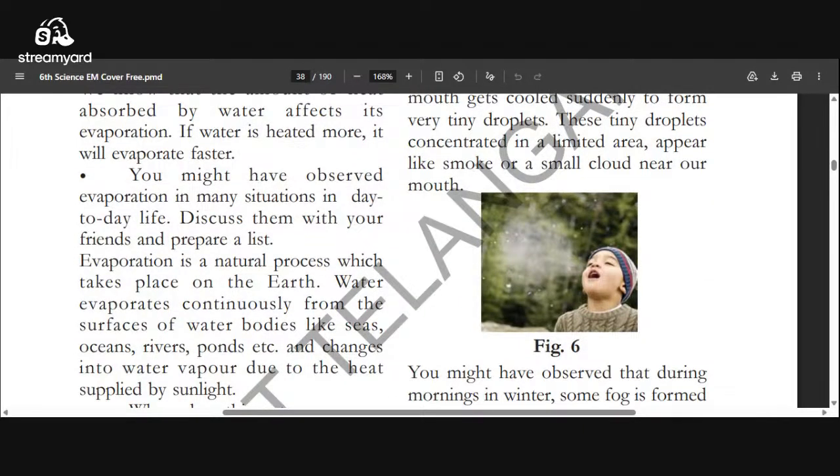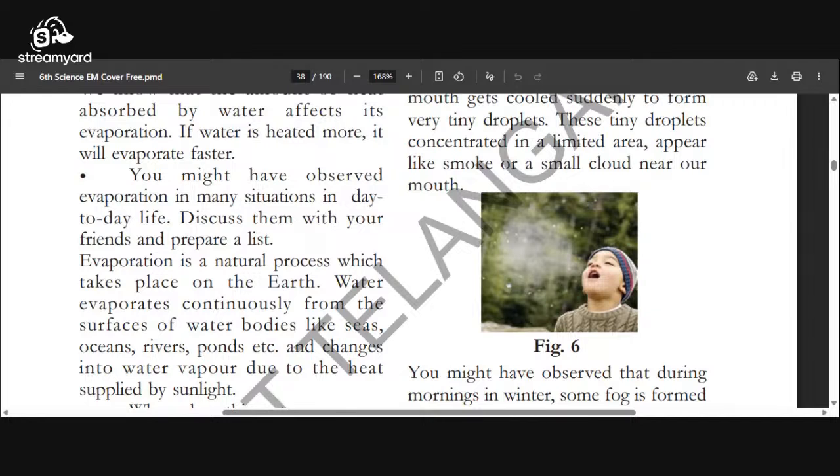You might have observed evaporation in many situations in day-to-day life. Discuss with your friends and prepare a list. Wherever we use water, after some time that water disappears. In all those locations, evaporation is there, like washed clothes, washed vehicles, washed floors. After rain, on roads and roofs, wherever water drops are there, those drops evaporate.